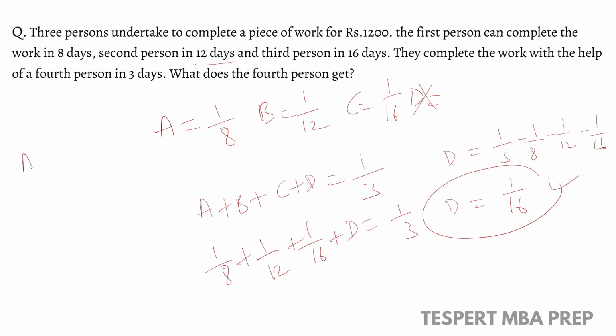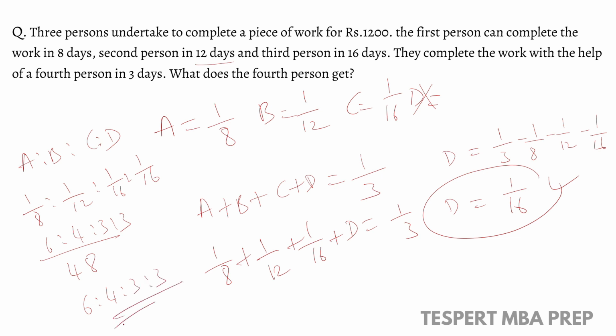So the ratio of 1 day work of A, B, C and D is 1 by 8 is to 1 by 12 is to 1 by 16 is to 1 by 16. If we take LCM, we'll get 48, and the ratio is 6 is to 4 is to 3 is to 3. But we need to find how much the fourth person gets. So the fourth person's part is 3. So 3 by total parts, which is 16, into the amount 1200. So D gets 225 rupees.